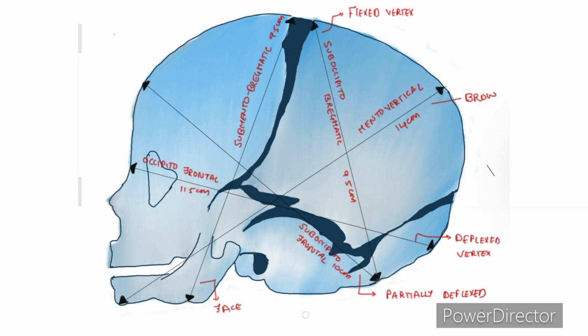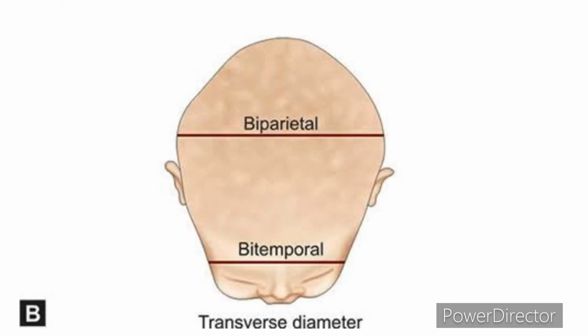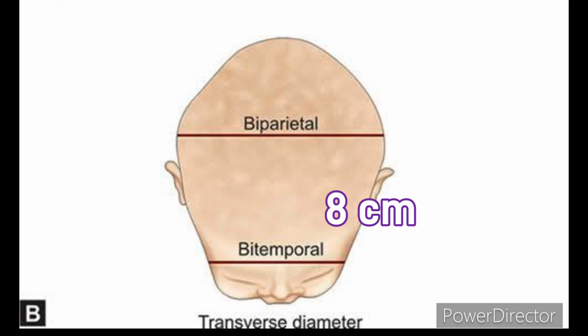Now let us see about the transverse diameters of skull. Biparietal diameter is 9.5 centimeters. It extends between two parietal eminences. Whatever may be the position of head, this diameter nearly always engages. Bitemporal diameter is 8 centimeters and it is the distance between the antero-inferior ends of the coronal sutures.